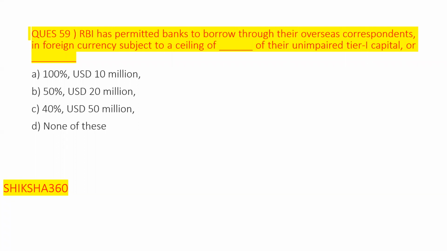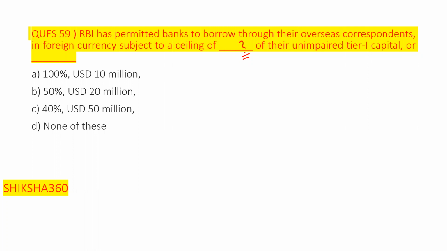RBI has permitted banks to borrow through their overseas correspondents in foreign currency, subject to a ceiling of how much percentage or amount?